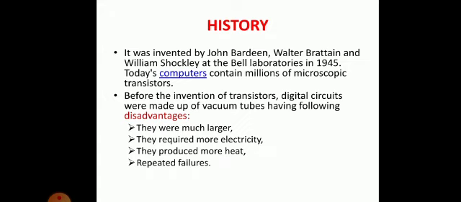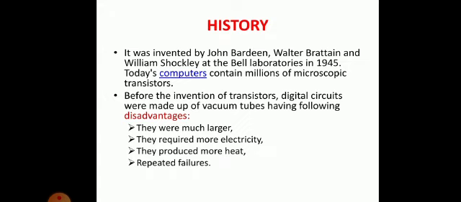Now history wise, it was invented in 1945. Who were the inventors? They were John Bardeen, Walter Brattain and William Shockley. These are the scientists who invented this transistor in Bell Laboratories. Clear?